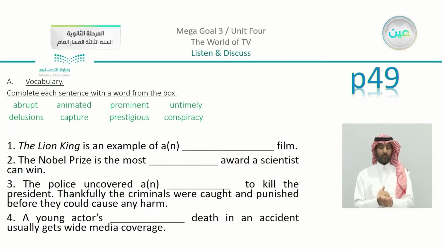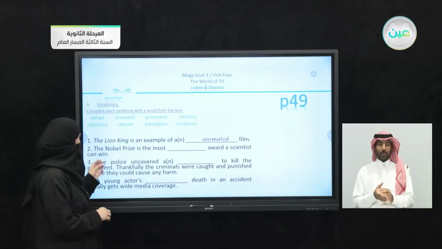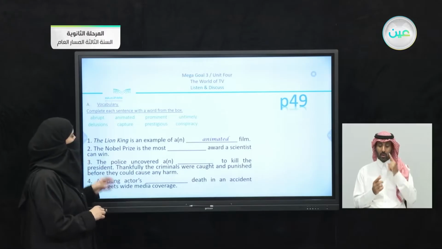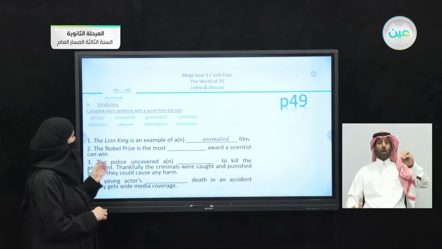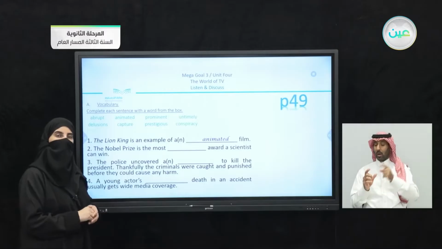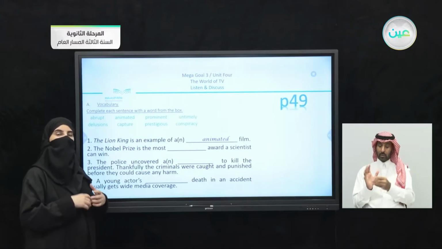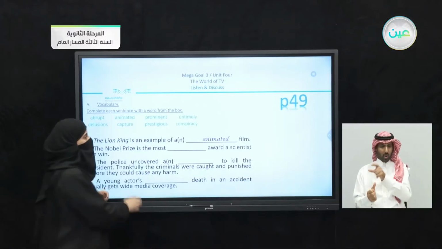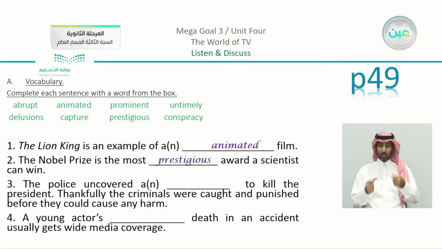Now we have number 1. The Lion King is an example of a or an blank film. So we know that The Lion King is a type of movie. We agreed that it is an animated film. We have the second one, number 2. The Nobel Prize is the most blank award a scientist can win. It is known that not anyone can win this prize, so it is quite a prestigious award.